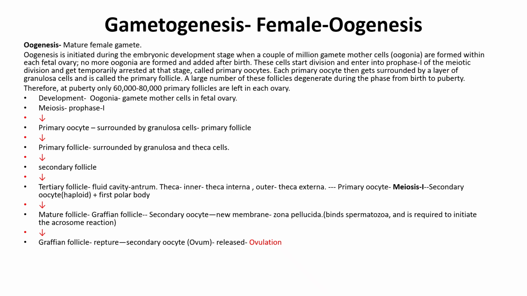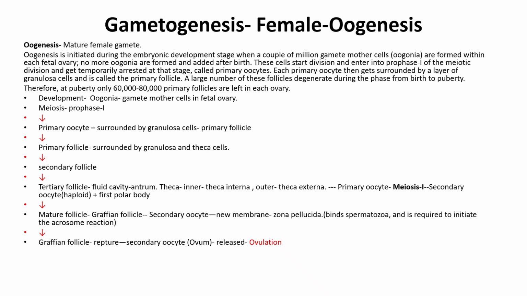The primary follicle, when surrounded by granulosa cells and theca cells, is called the secondary follicle. Then it is converted into the tertiary follicle, which contains a cavity filled with fluid called the antrum. The theca is divided into two parts, the inner theca interna and the outer theca externa. Inside that, the primary oocyte undergoes meiosis 1, and then it develops into a secondary oocyte, which is haploid, and the first polar body. Then the mature follicle is formed, called the Graafian follicle, and around the secondary oocyte a new membrane is formed,